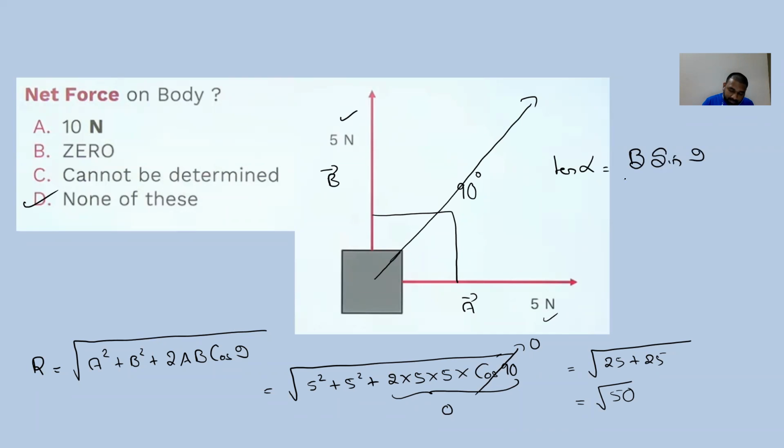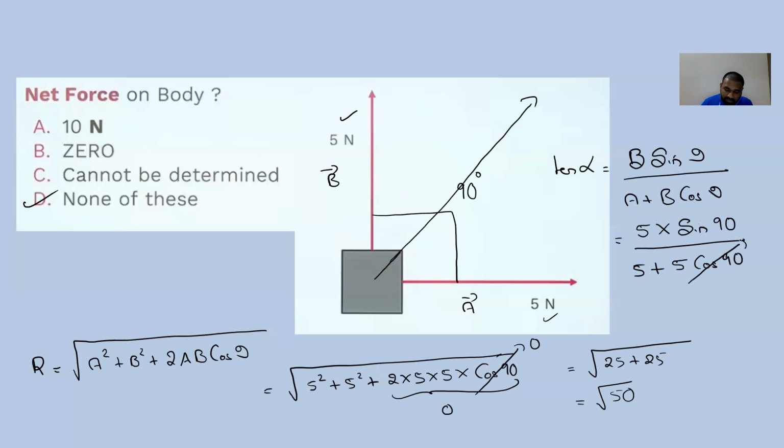B sin theta divided by A plus B cos theta. So B is 5 and this is going to be sin 90, and this is 5 plus 5 cos 90. Okay, so this term is 0.